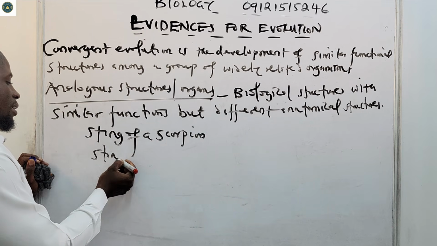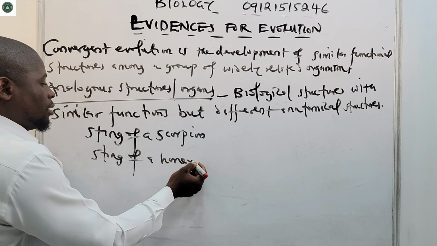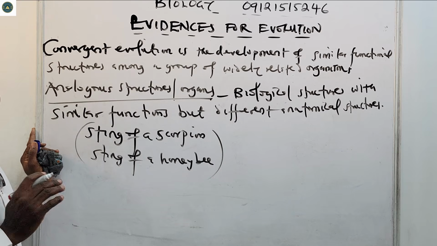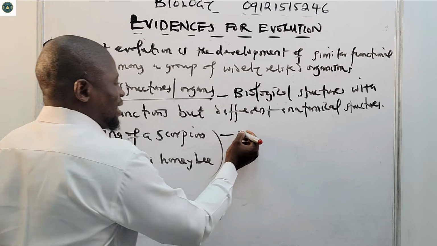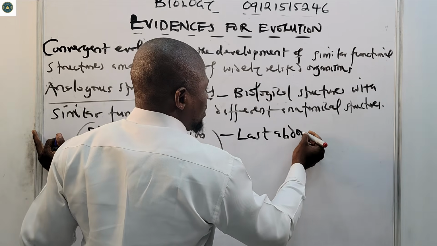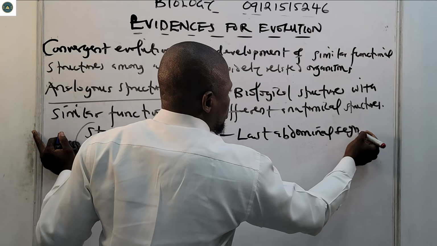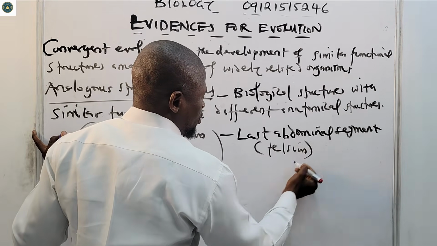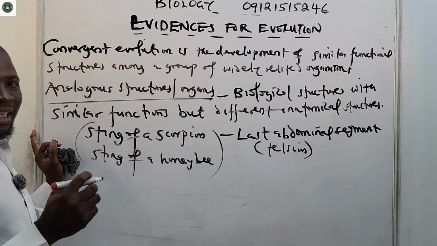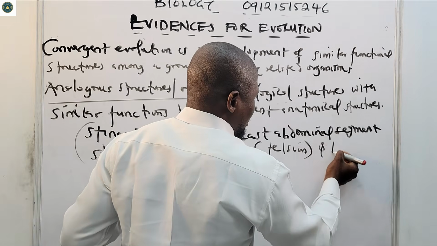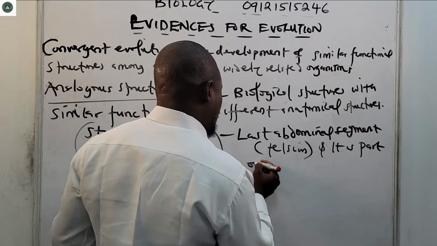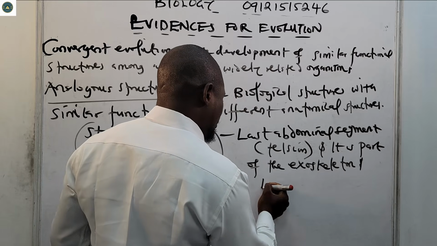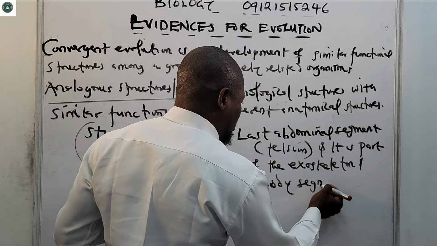This is an example of analogous structures. The scorpion sting is formed by the last abdominal segment known as the telson, and of course it is part of the exoskeleton and body segment.